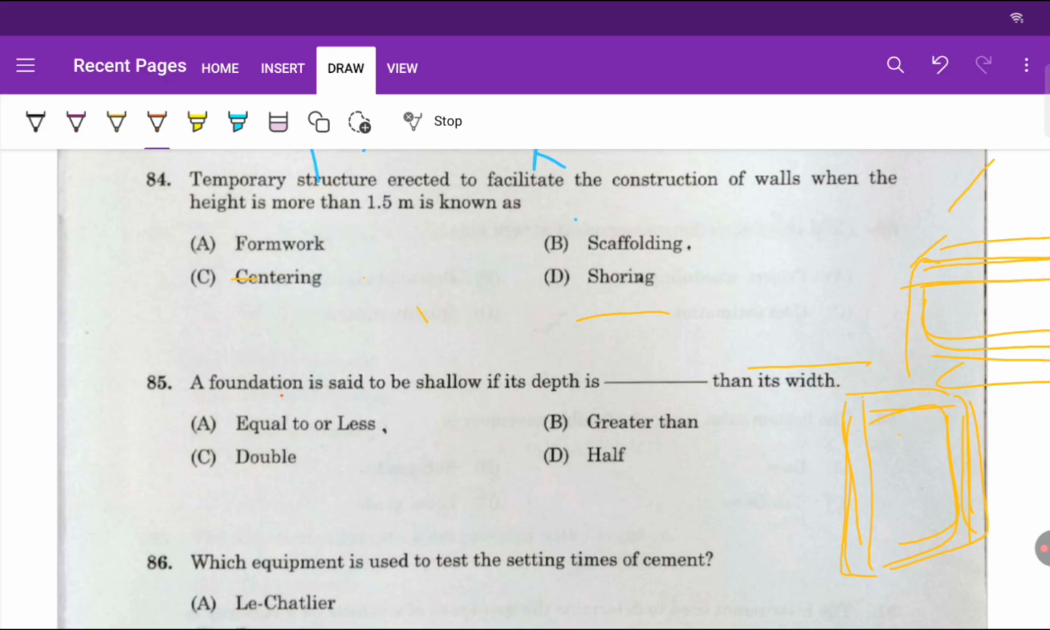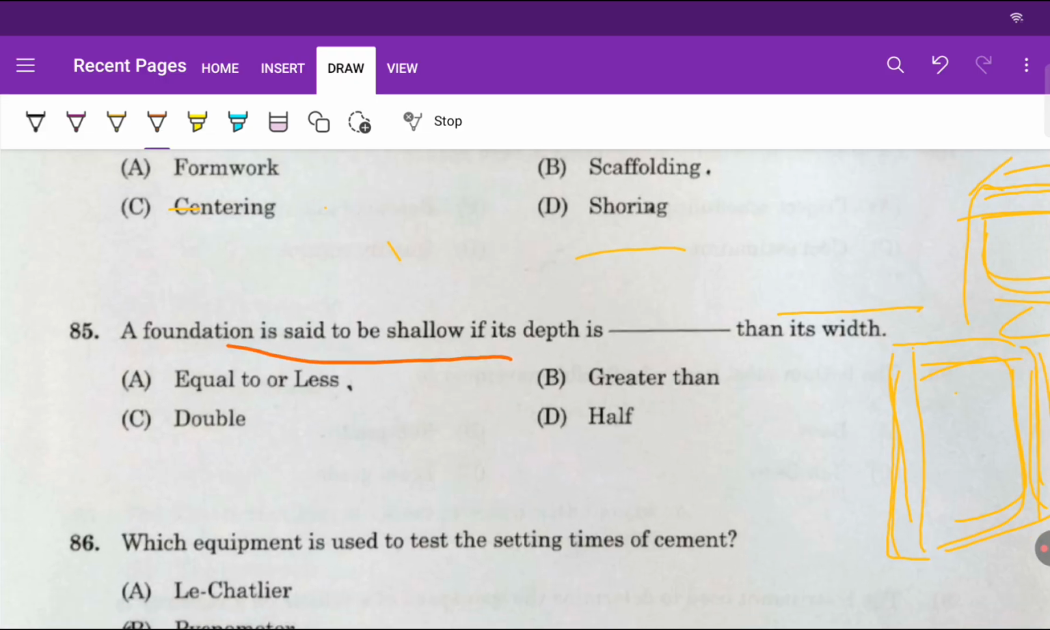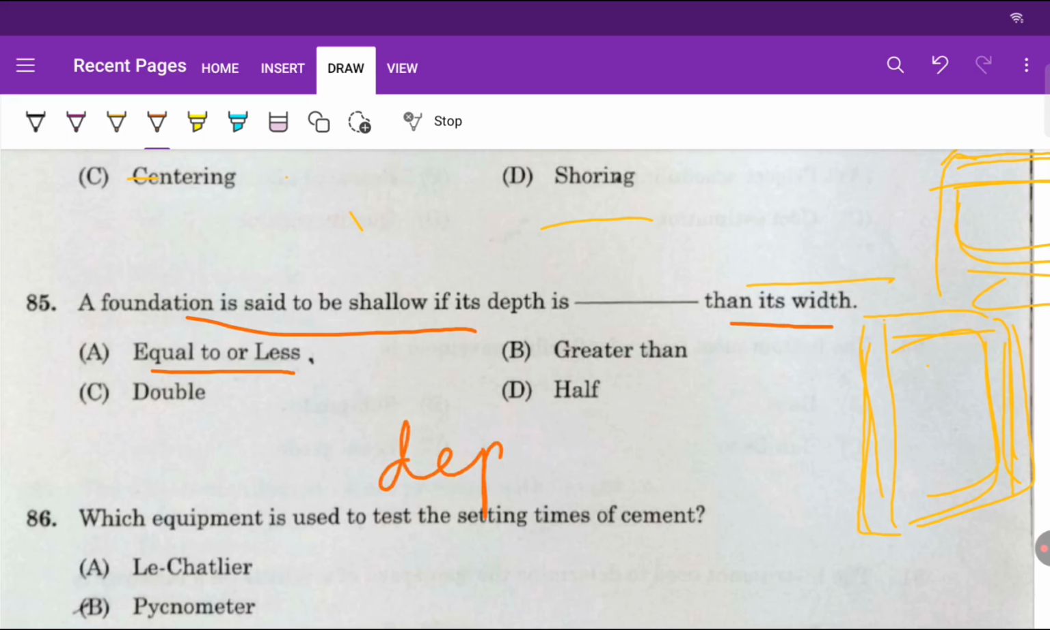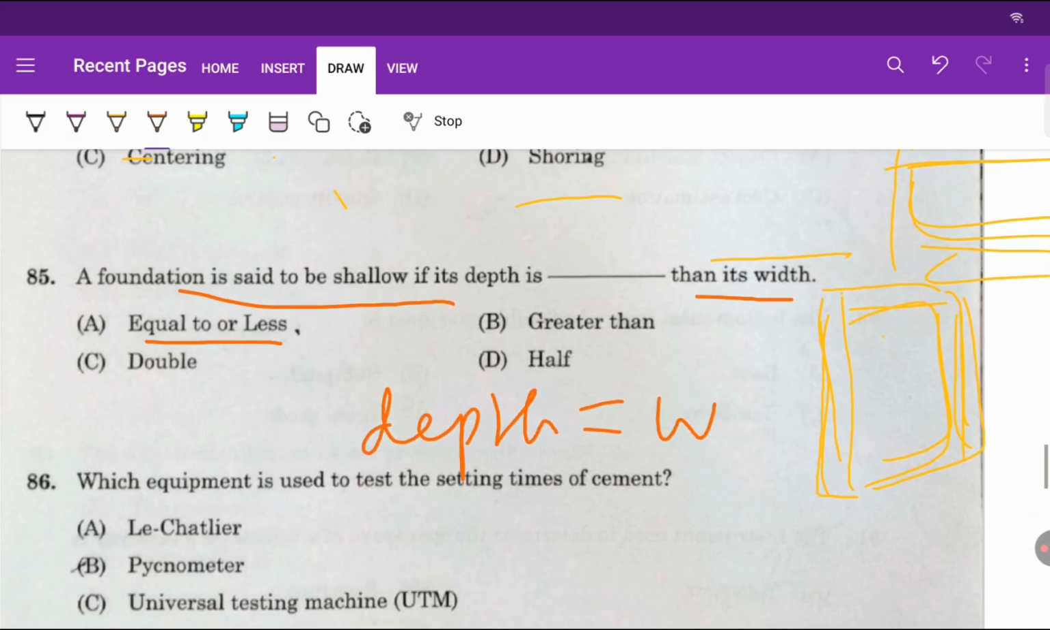Now a foundation is said to be shallow if its depth is equal to or less than its width. If depth is equal to width, we call it a shallow foundation, but when depth is more, only then will we call it a deep foundation.